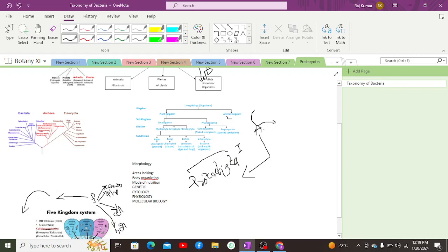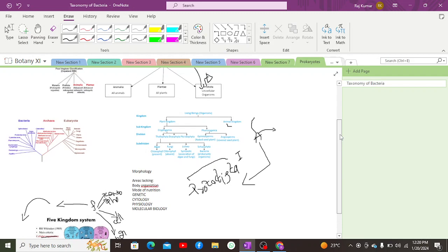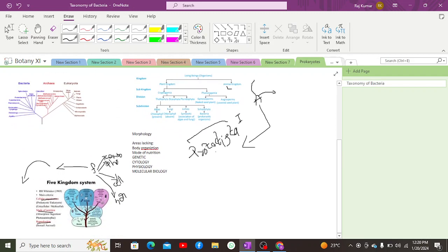Apart from that, on the other hand, if we consider Whittaker's classification, it is in a way correct because it gives us the idea that multicellular algae and unicellular protists cannot have a similarity, since on the basis of their body organization they are different. So this was a bit of the classification, but we are going to follow the Margulis and Schwartz classification, such that algae is placed in kingdom Protoctista.